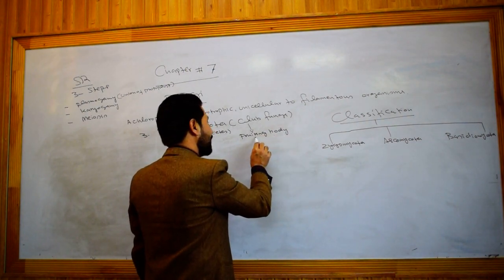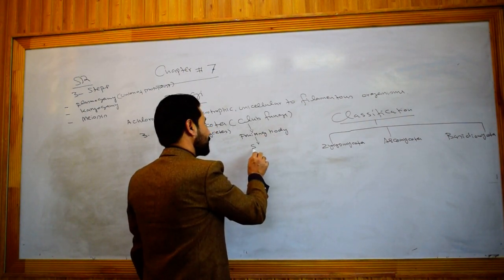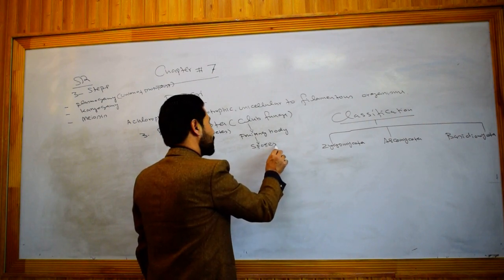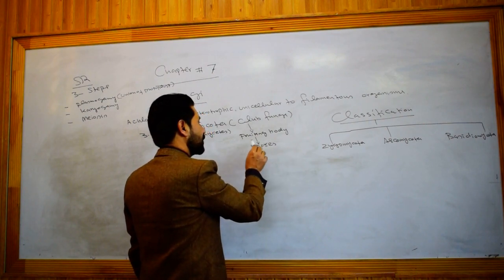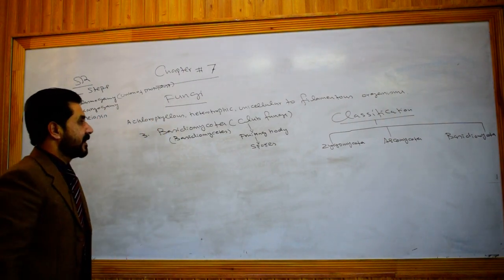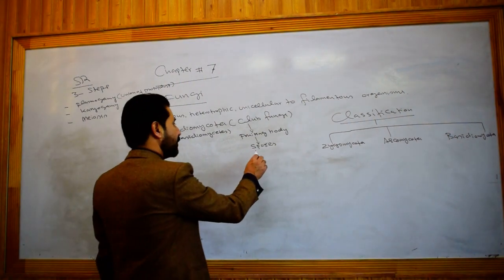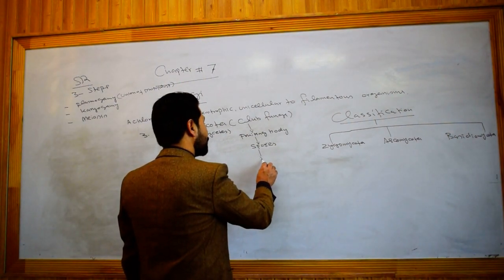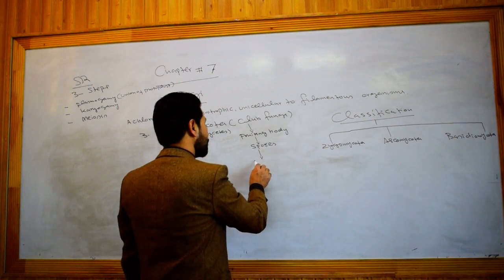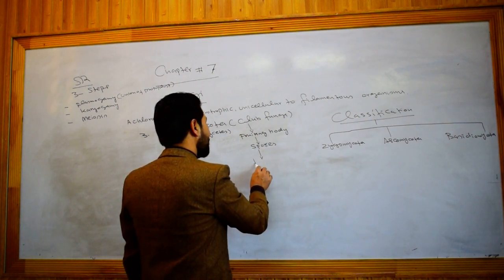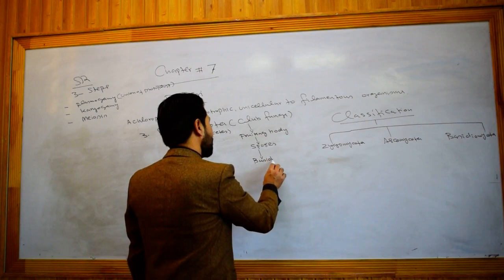That is why these fungi are called club fungi, because club is the name of the spore-bearing body in which spores are produced, and these spores are sexual spores, characteristic sexual spores, which are called basidiospores.